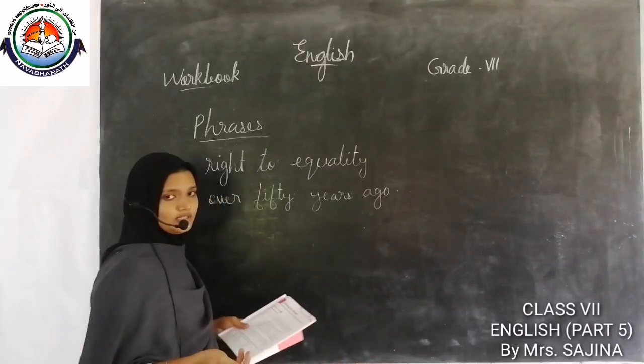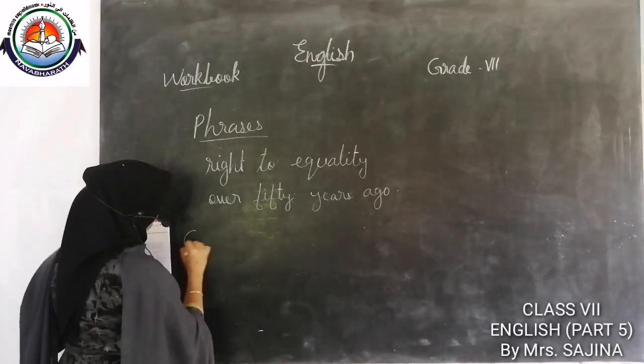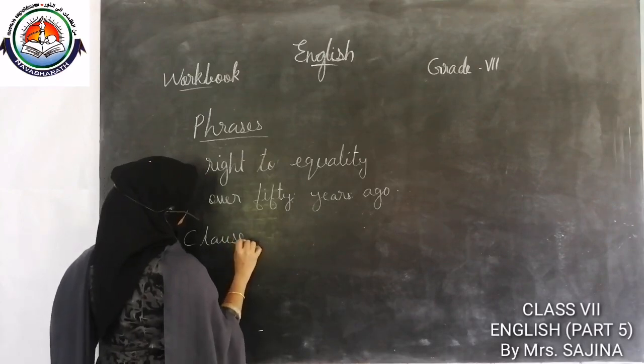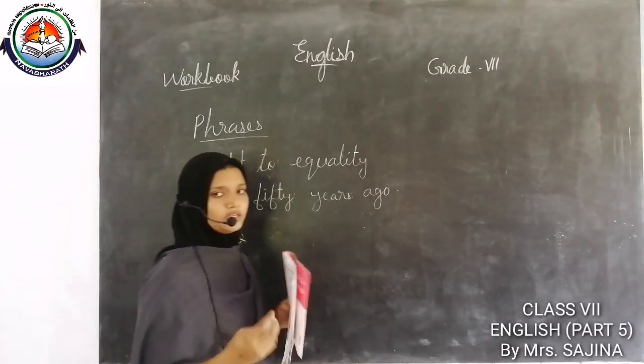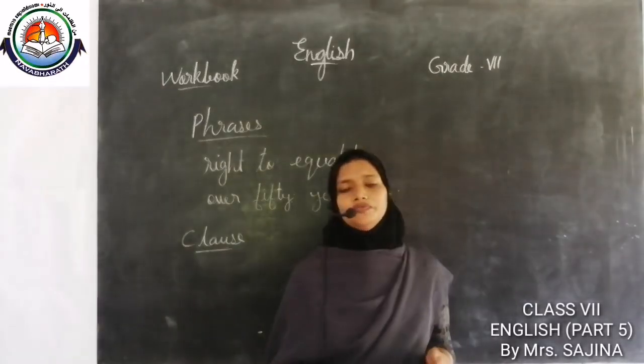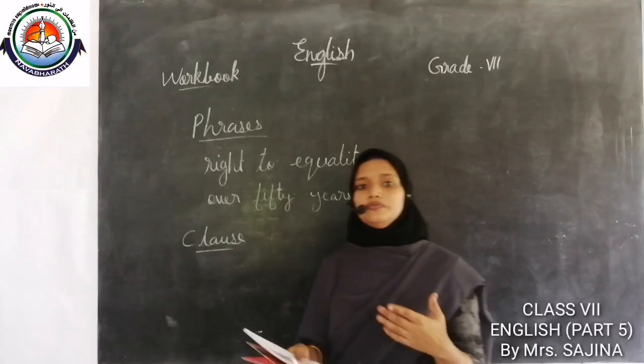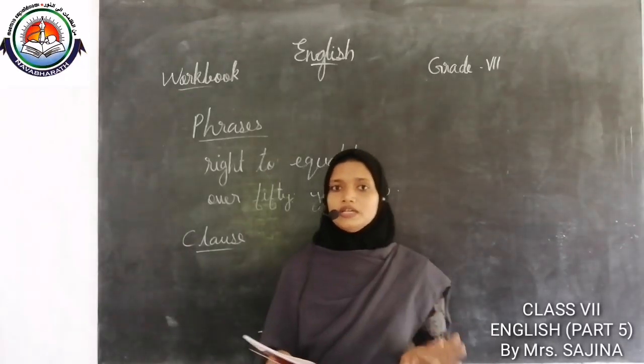Then, clauses. Let us discuss clauses. What is a clause? A clause is a group of words with a subject and verb and forms a sentence or part of a sentence.